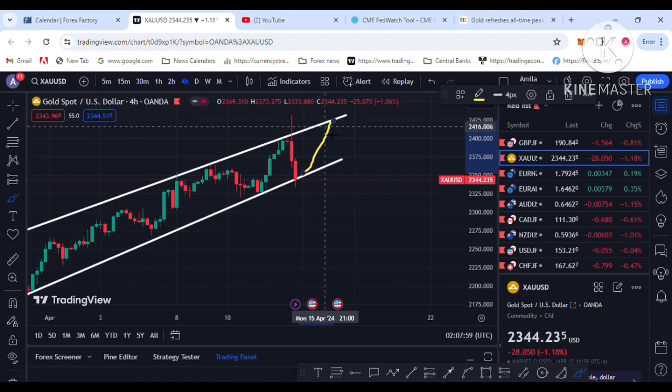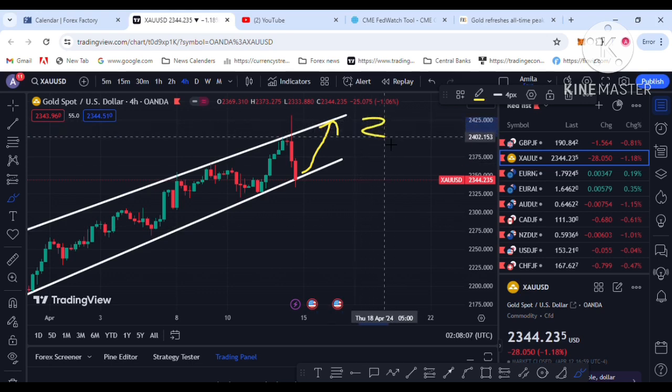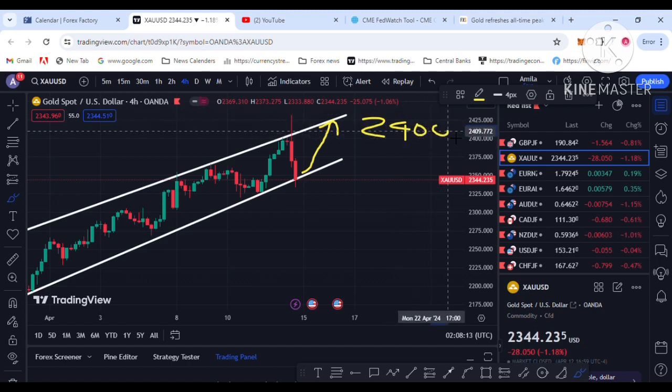That will help gold demand, and gold will pass the 2,400 level again. That is the reason: market uncertainty from the war. You should watch the Iran-Israel war and what is going on, as it will continue next week also. That will help gold demand as a safe haven asset. So those are my two options.